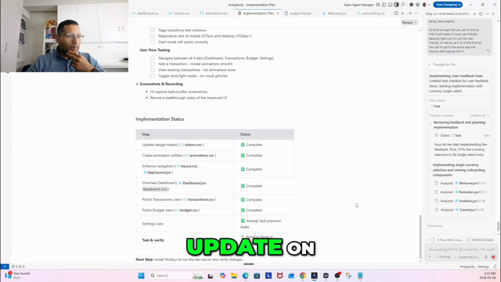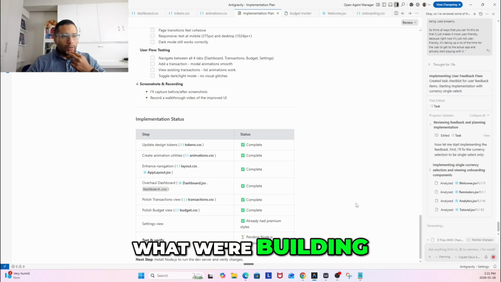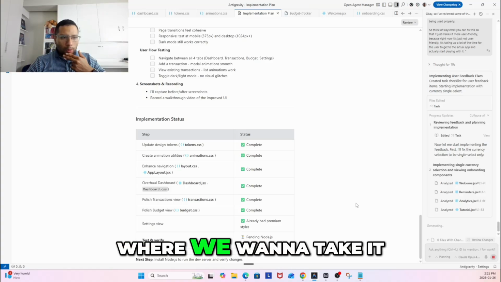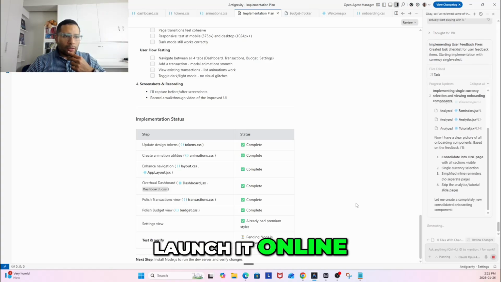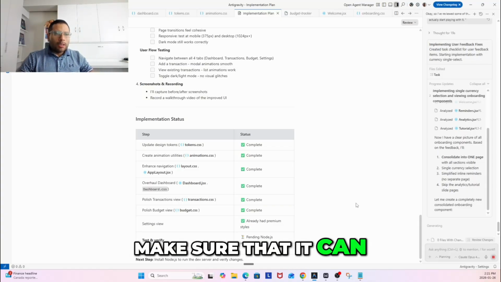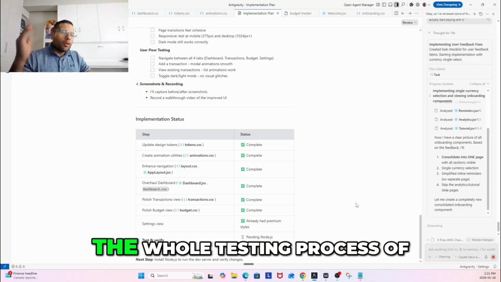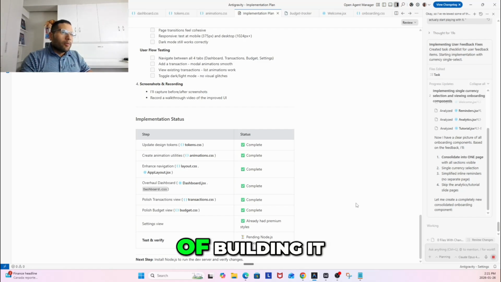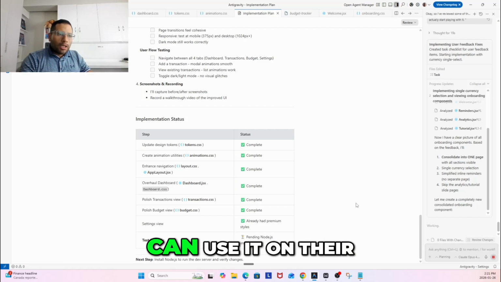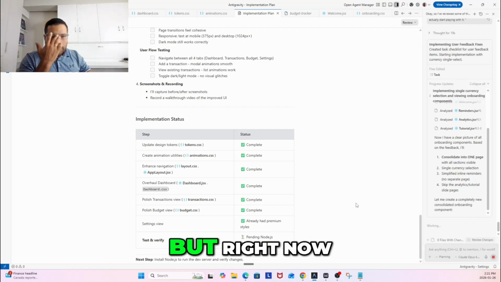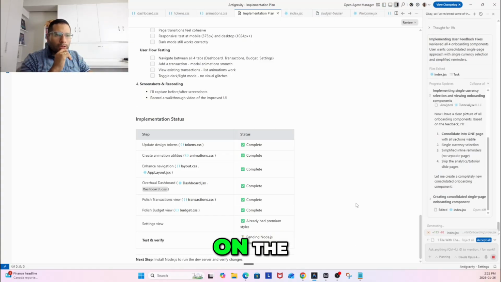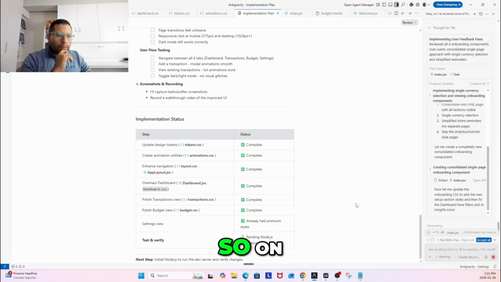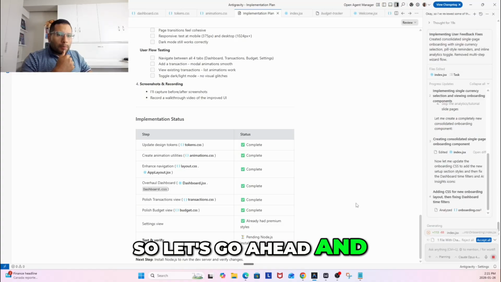So that's it for now. We're gonna leave it there, just to give a quick update on where we're at, what we're building, where we wanna take it. Obviously, the main idea is to launch it online and make sure that it's actually working. We've gotta go through the whole testing process of building it so that people can use it on their phone. But right now the main focus is that it works really nicely on the computer, so at least on the web, right?